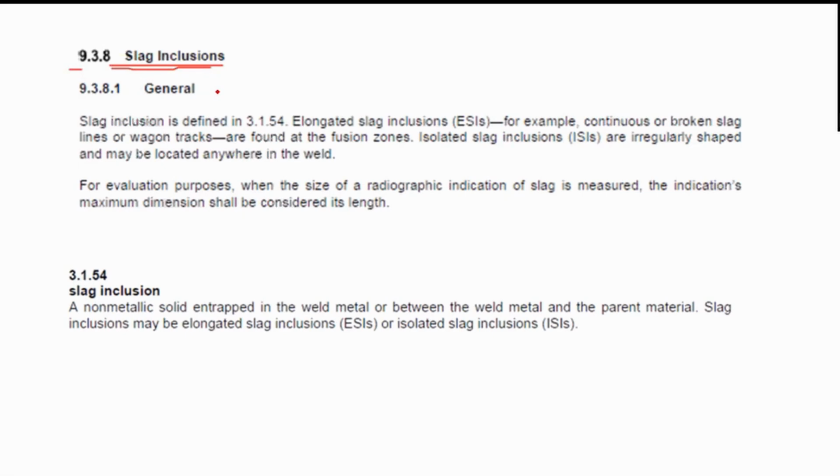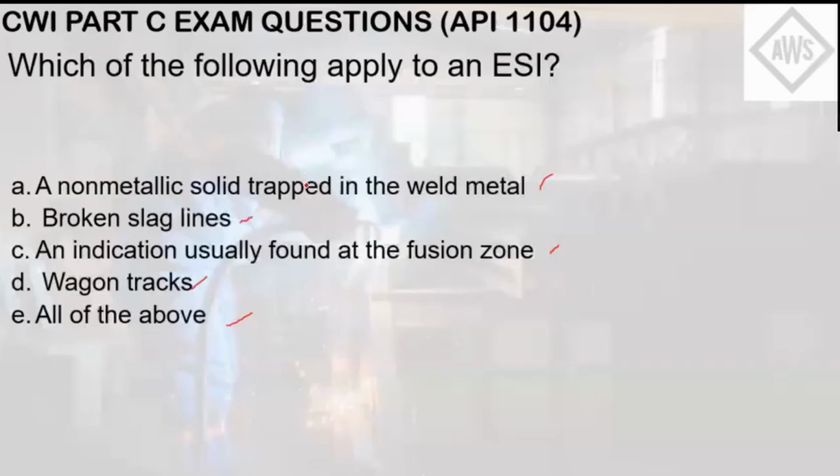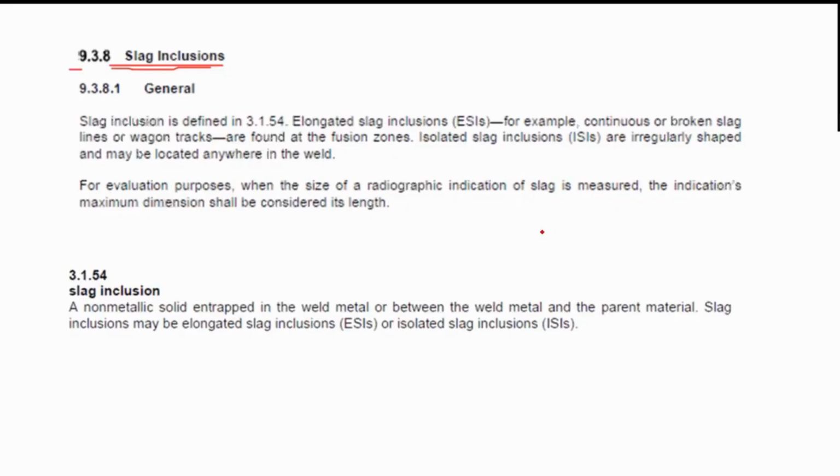Also, if you deem Chapter 9 is not enough, since, as you can see here, the question characterized every characteristic possible for the ESI, you have plenty of possible answers here, and all of the above is also in the choices. So it is possible that every one of these choices is the answer. If you deem that Chapter 9 is not enough, you can always look into Chapter 3 or the glossary of API 1104, in which most, if not all, of the discontinuities are discussed or defined.